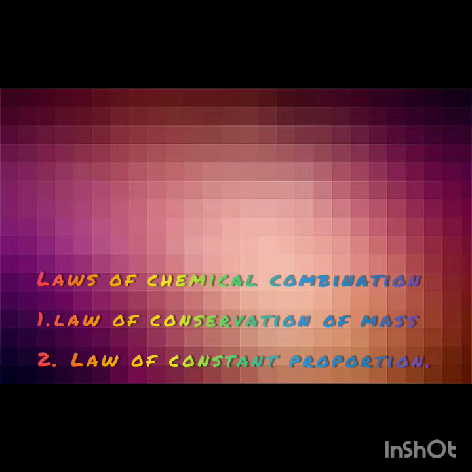After learning these laws, we get an idea of how these atoms combine together, how they interact with each other and produce a very large variety of different compounds in one way or another. So let's understand these laws of chemical combination one by one.